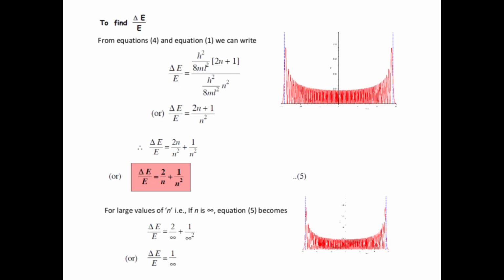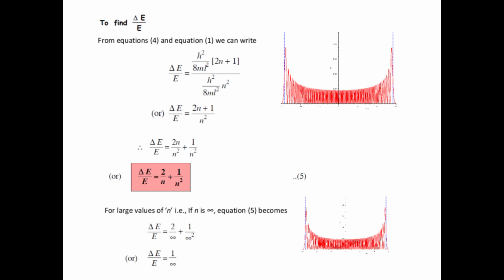To prove the correspondence principle, we need to find del E by E. From equation 4 and equation 1, del E is h square by 8ml square into (2n+1), and E is n square h square by 8ml square.